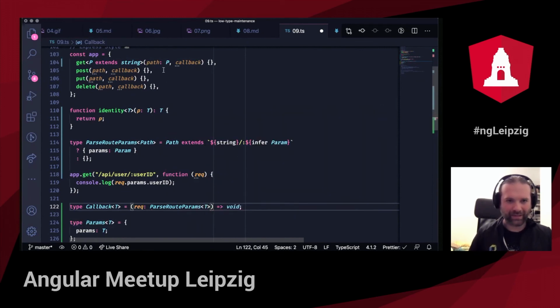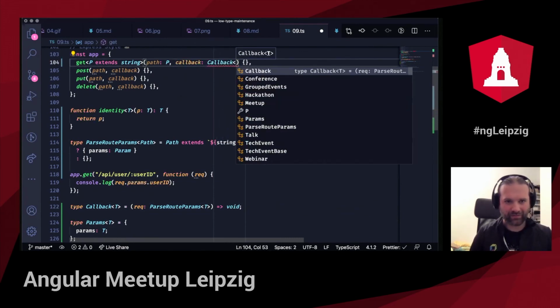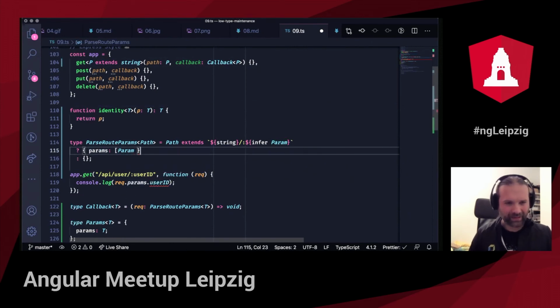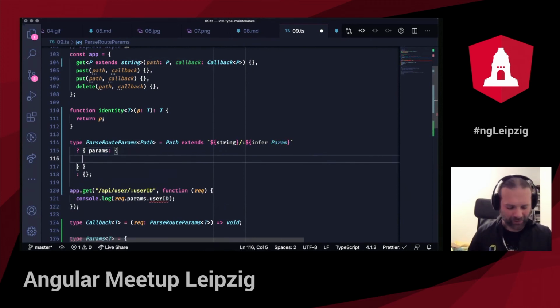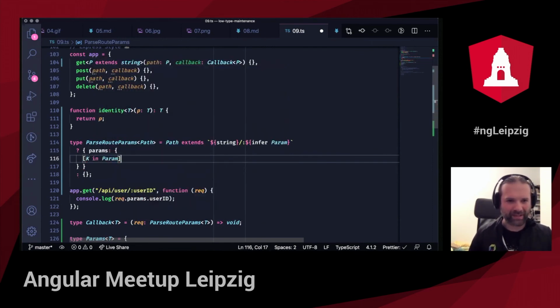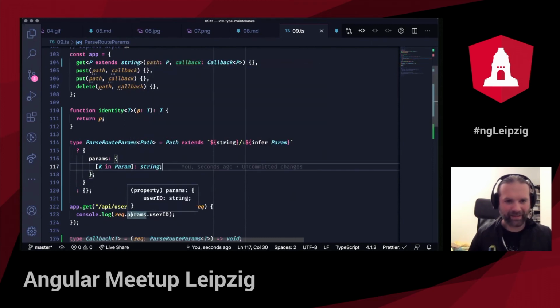And with that, let's see if I did it right. Callback of P does not exist in type userId. Params is userId. Okay, I have to create the map type. Sorry about that. That's the perils of live coding. I have to go over all params that I can infer, and I say it's string. That's how it works. And suddenly, yeah, params has this one userId in there.